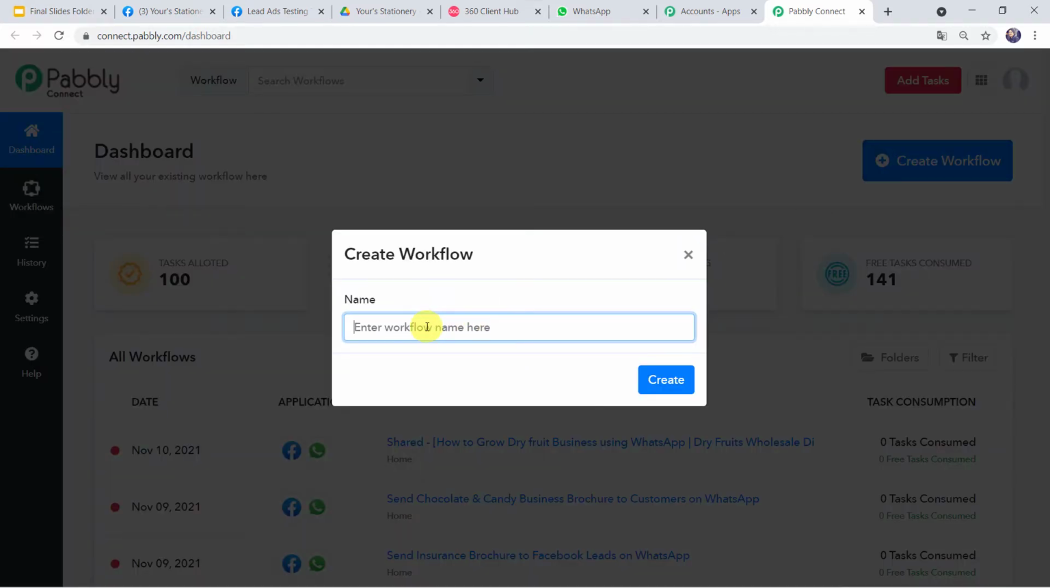Here we have to give the workflow name. So let us just give the workflow name as Send Stationery Shop Brochure to Facebook Leads on WhatsApp. And now let's click on Create. And here you can give the workflow name as per your requirement also. After that you can click on Create.